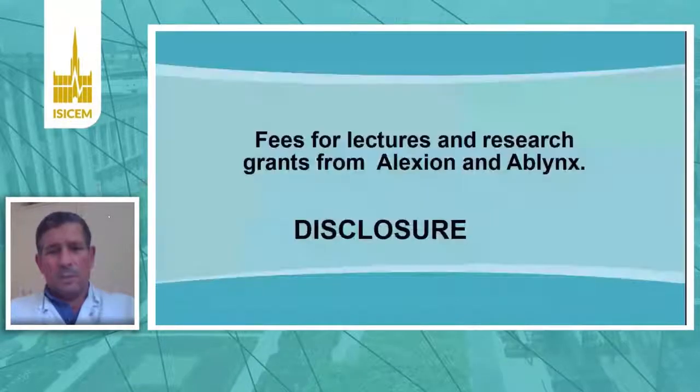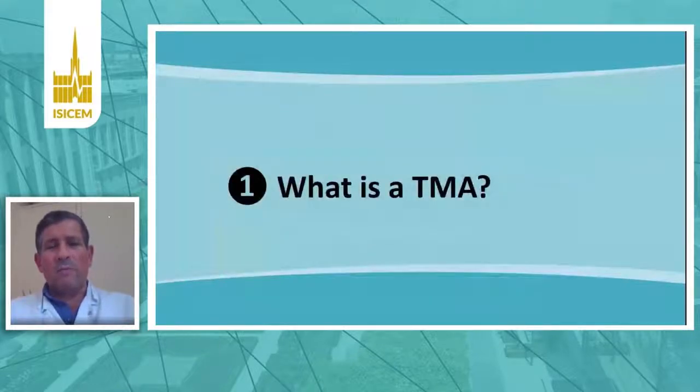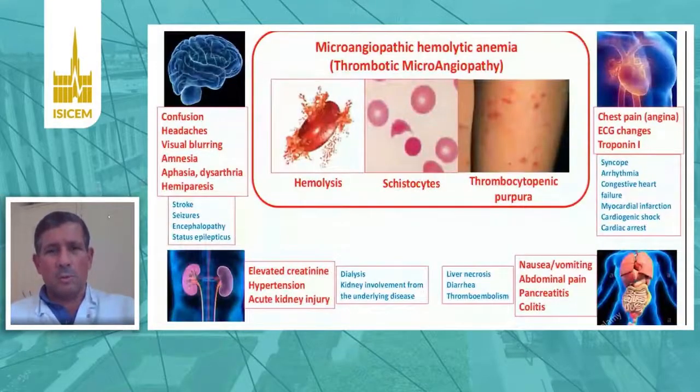These are my disclosures, and we are dealing with a microvascular thrombotic disease. This is the association between hemolysis, the presence of schistocytes, which are actually red cells that are fragmented on the blood smear, as well as purpura. And we have ischemia of the major organs, mostly the brain, the heart, but also the kidneys and many different organs. This is thrombotic microangiopathy.